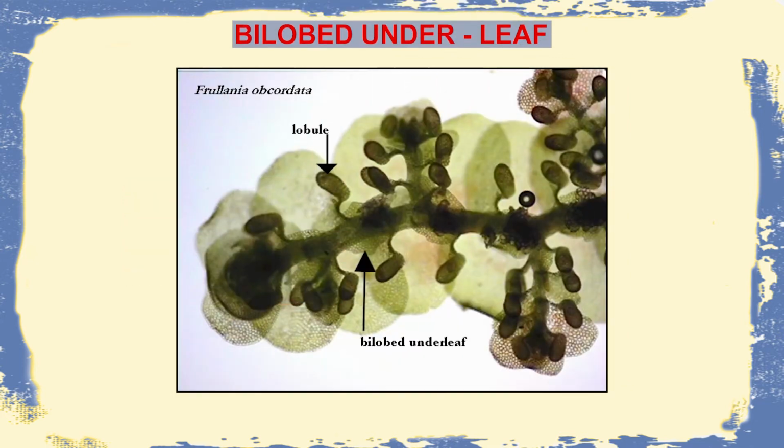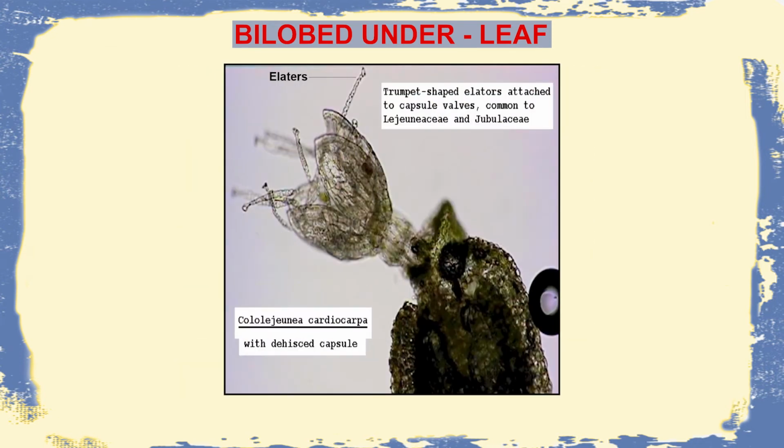In this slide we can also see a bilobed underleaf, certain lobule-like structures present in these plants of the Jungermanniales group, and certain elaters which are evident on the rupture of the capsule.